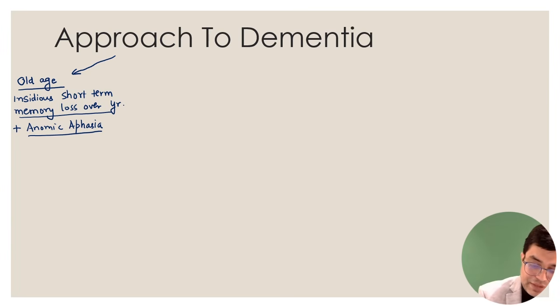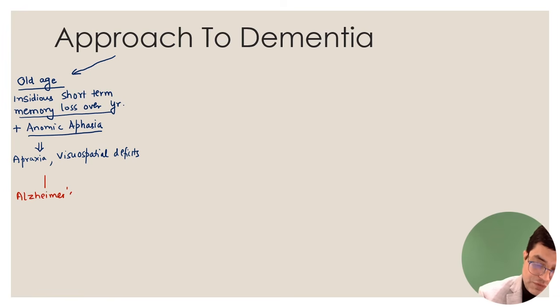Later on, as the disease progresses, the patient will develop apraxia. The patient will develop visuospatial deficits, and the patient will become totally dependent upon others. That condition, the likely diagnosis in this patient is going to be Alzheimer's disease.